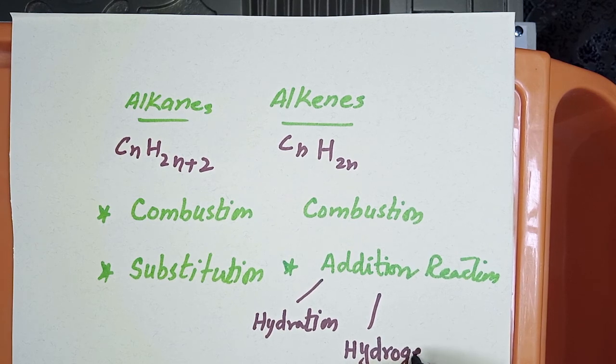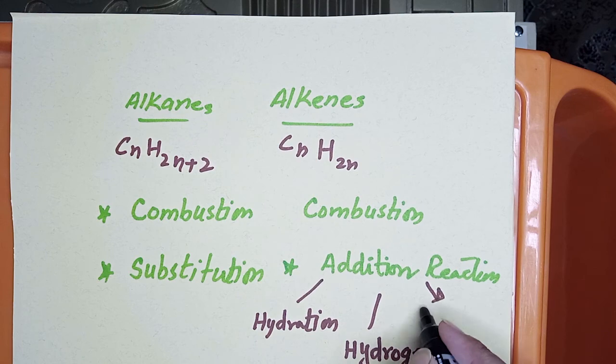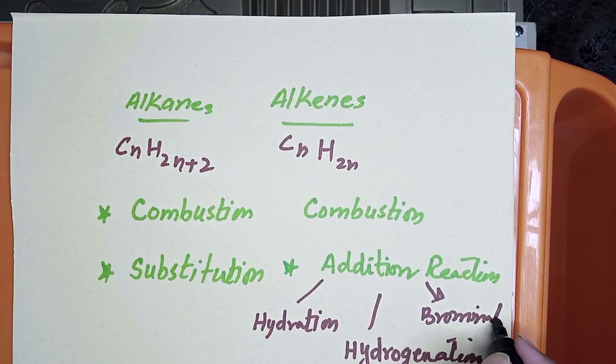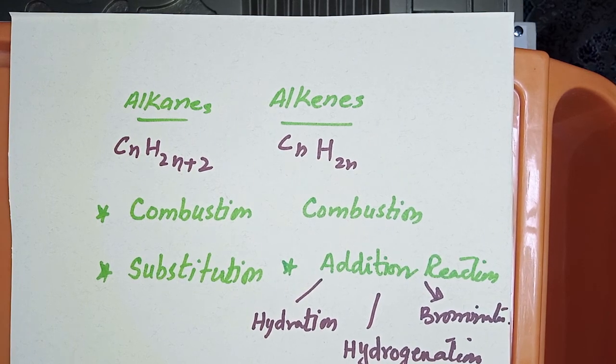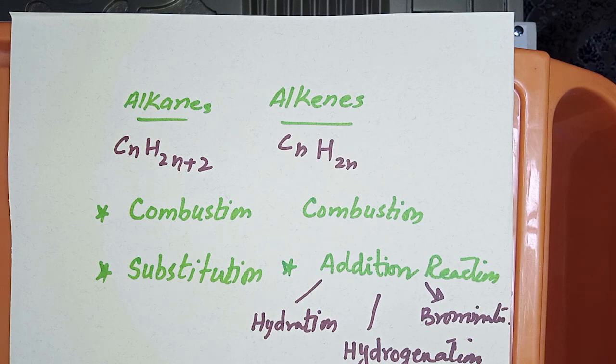From hydrogen you can write hydrogenation, and then bromination. The conditions required for the respective reactions you must memorize. The preparation methods and cracking we will discuss in the next lesson, and the isomerism of alkanes and alkenes we will do in the next lesson.